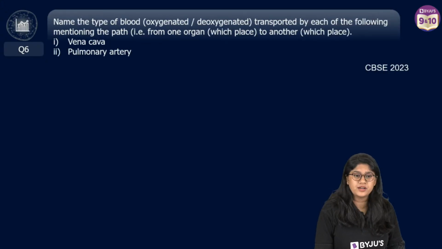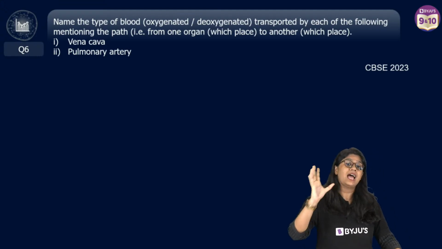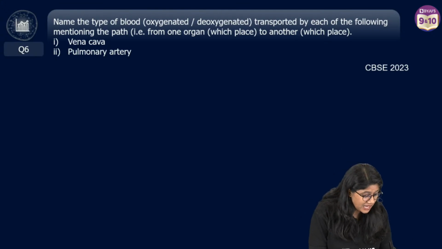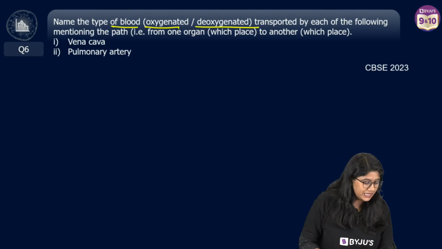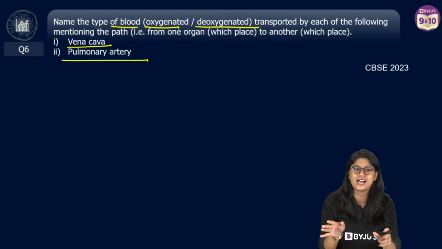Question number 6, everyone. Let's quickly finish it up. We have 15 questions for 2 marker, and then we'll move to the 3 and to the bigger marker. Yes. Okay. Name the type of blood, oxygenated or deoxygenated, transported by each of the following: vena cava and pulmonary artery. This is a very easy question. I'm sure all of you know the answer.